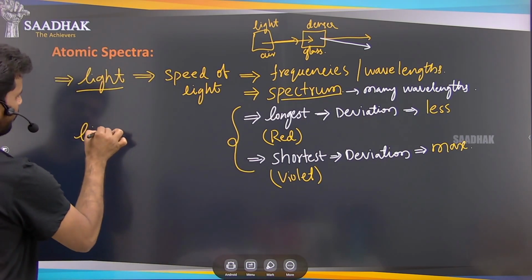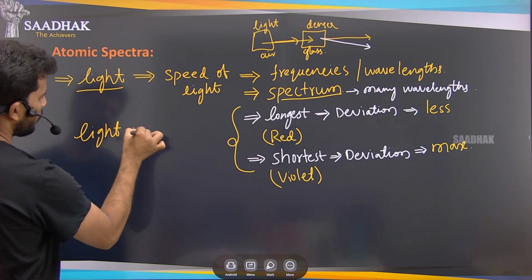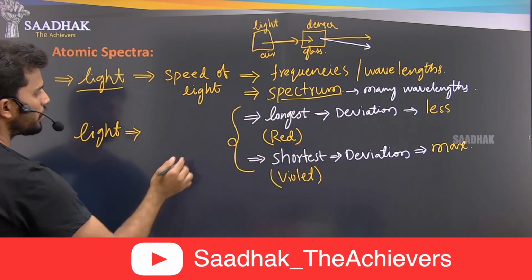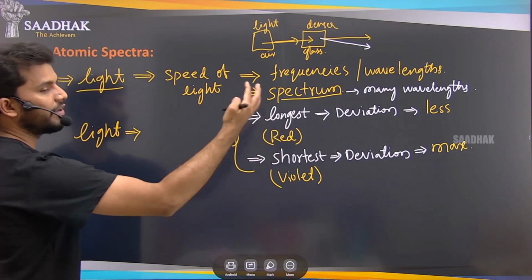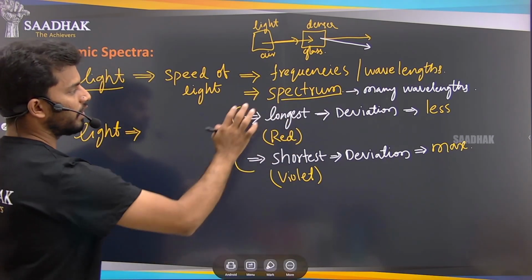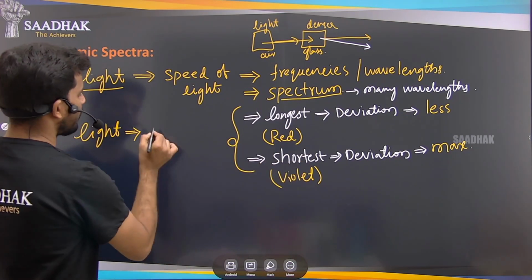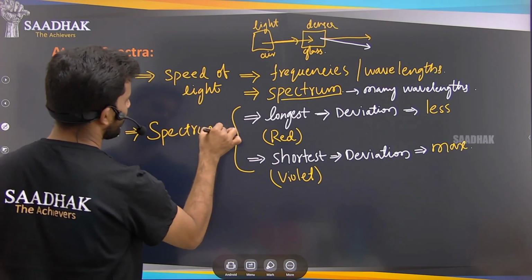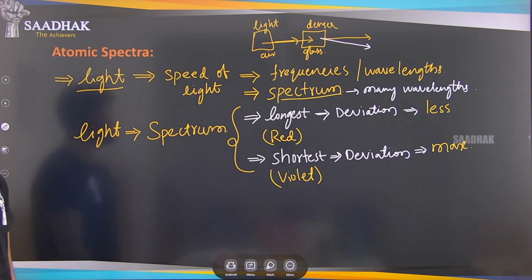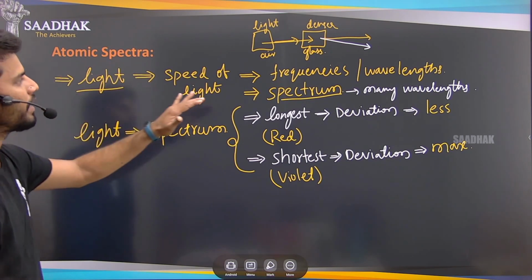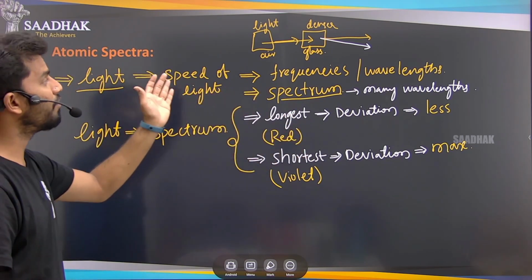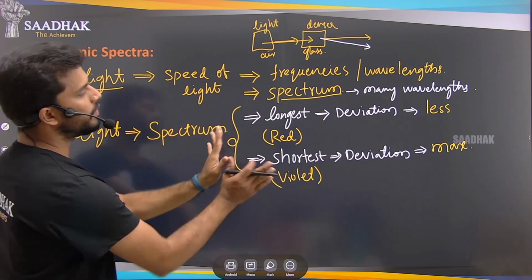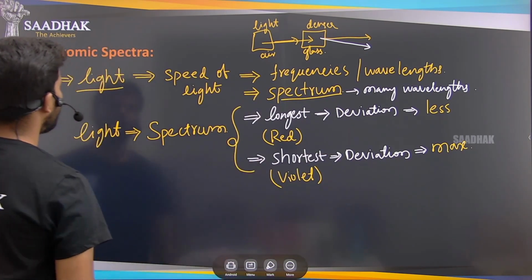This is in the case of light, right? So the light has the longest deviations and shortest deviations. These constitute different wavelengths, so we call it a spectrum. So this is about the light spectrum. We can simply say that this is our light spectrum. So when light passes from one medium to another medium, this is how the light behaves. That is what we have discussed now.